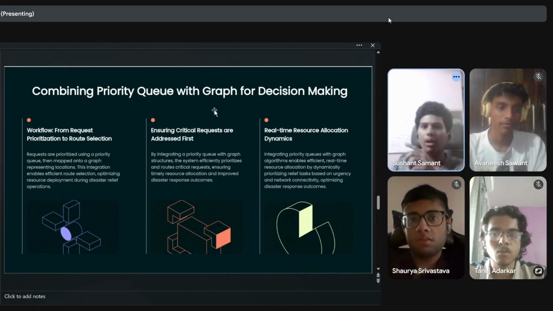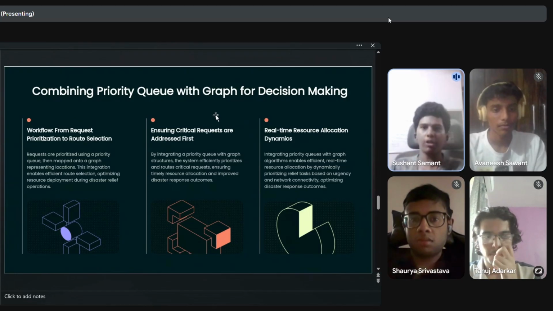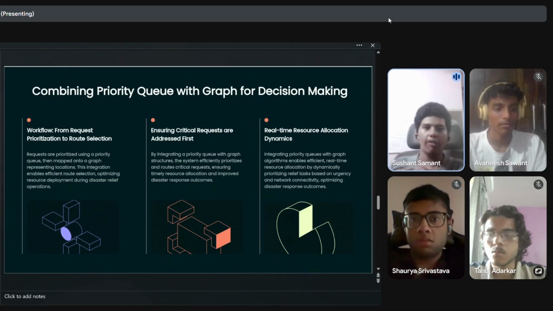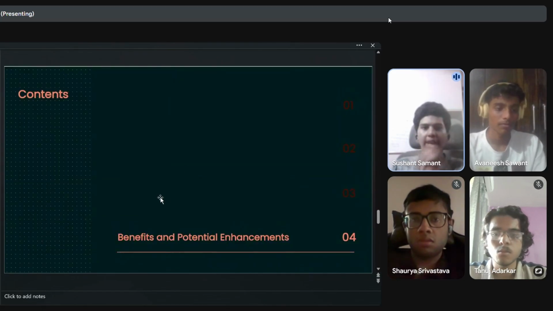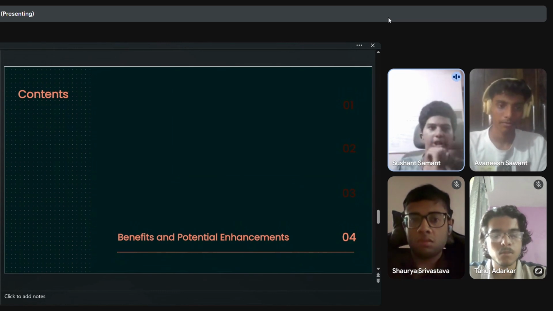It also integrates priority queues with graph algorithms to enable efficient real-time resource allocation by dynamically prioritizing relief tasks based on urgency and network connectivity. For further emphasis on benefits and potential enhancement, I would like to hand it over to Avnish.